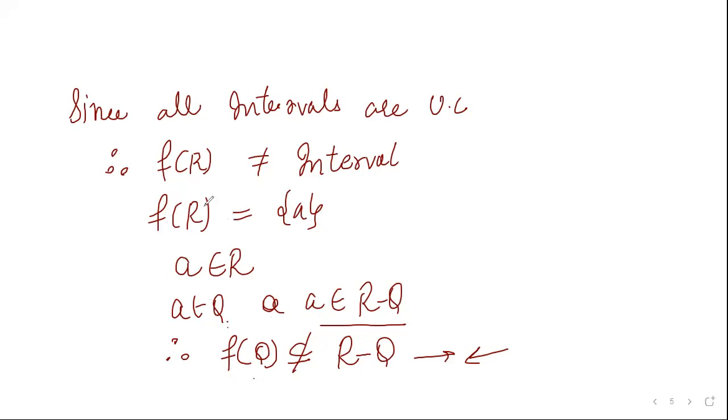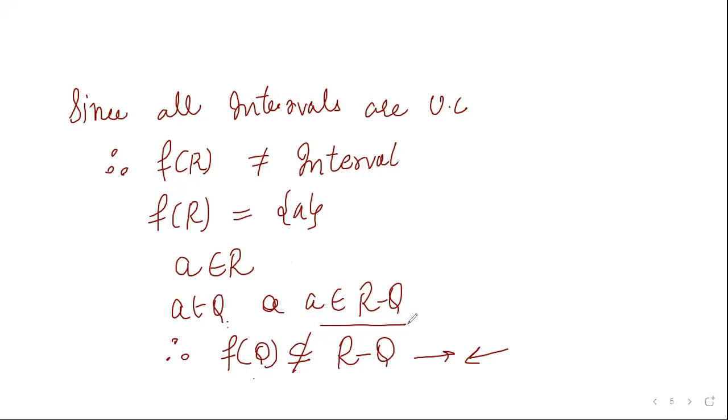If the range of the reals is the singleton {A}, this means that the function is constant, and the image of every element will be A. But the image of every rational should be irrational, while here A is rational, so it will contradict our given condition.